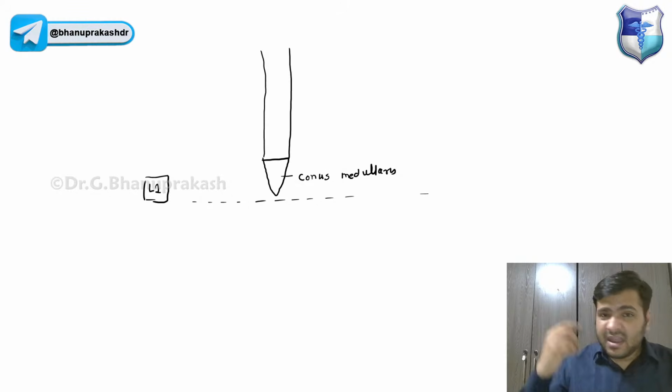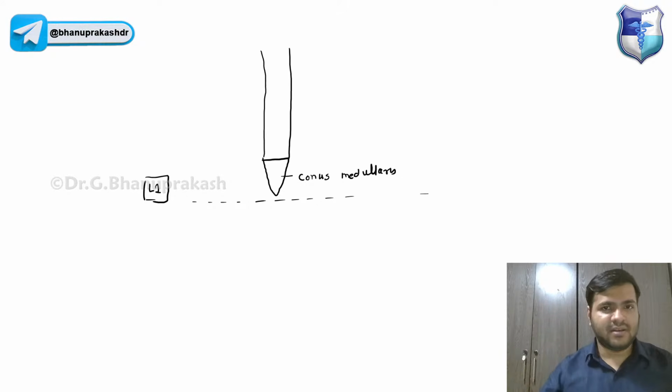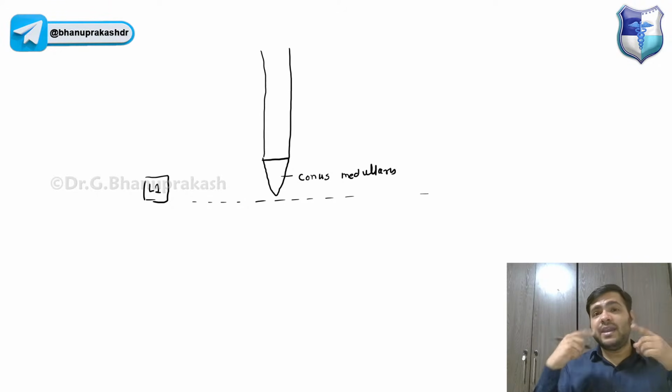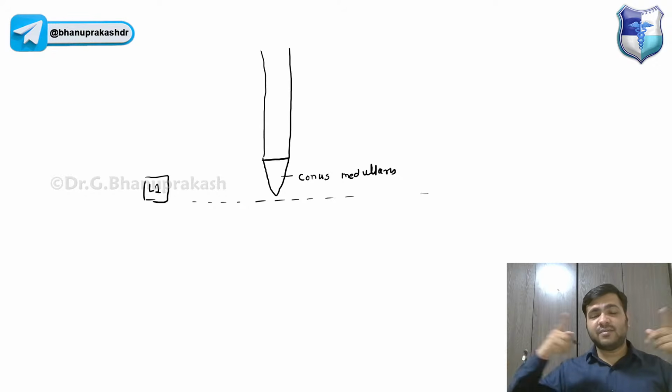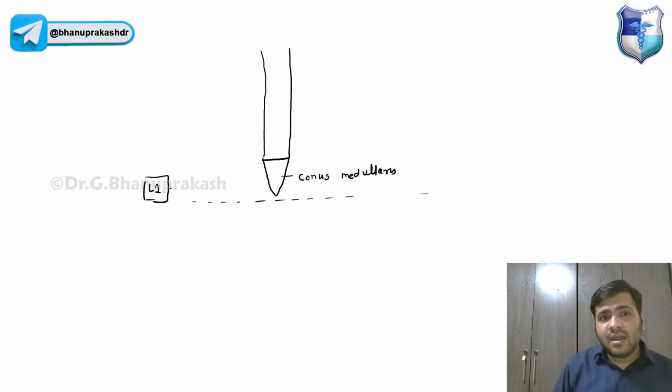Now, nerves cannot finish at this level. Nerves have to come out from their respective levels only. You already know the spinal cord is basically shorter as compared to the vertebral canal, right? In the vertebra, we have foramens through which the spinal nerves are going out, the sacral spinal nerve, the lumbar spinal nerve. At the level of the L1 vertebra, the spinal nerves are not finishing, guys. They will be coming out from their respective foramina.